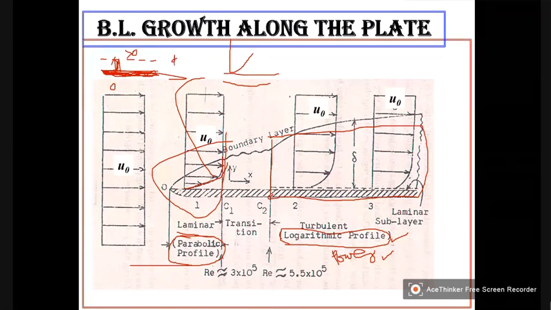That means dV by dy is not equal to 0 close to the boundary, very close to the plate.